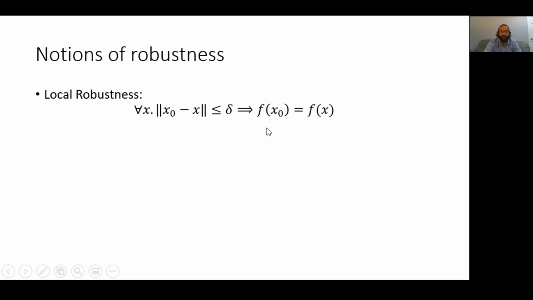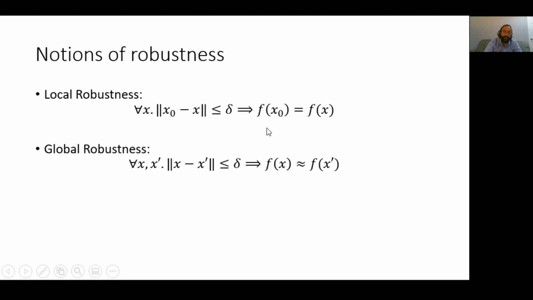However, we are interested in a more global notion of robustness, and one way of formalizing such a global notion is to say that for every pair of inputs x, x prime that are less than or equal to delta apart from each other, the output of the neural network is the same or similar. This is a fairly strong property, and as we've already seen, requiring learning algorithms to produce neural networks that meet logical constraints can be very computationally expensive. In fact, we don't expect most neural networks learned using vanilla SGD to satisfy this specification.